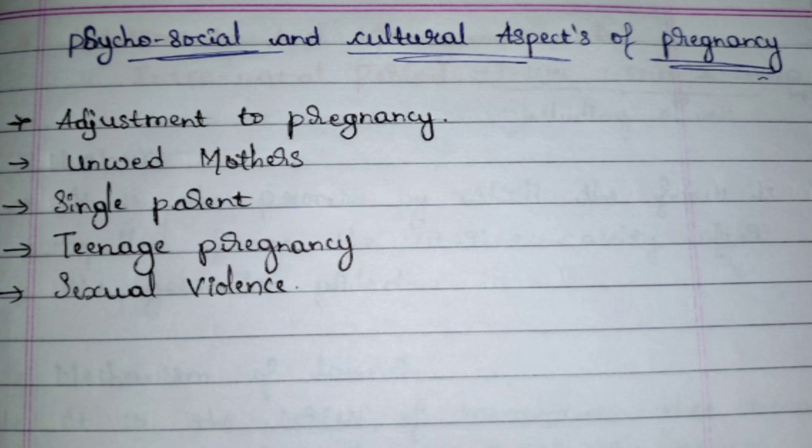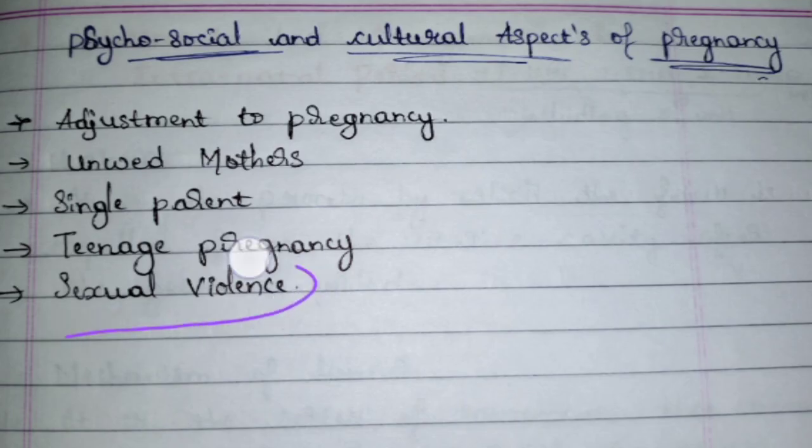Teenage pregnancy can be seen either in the cultural aspects or in the social aspects. Culture aspects in the sense, generally in a few cultures, girls around 13 years are married. A 13-year-old girl is herself a child, she needs to grow, she is not mature enough to become a mother, either mentally or physically. At that age, if she is getting married and getting pregnant, that's not correct. It will affect her physiological aspects, and it even affects her mental aspects. This is all because of social and cultural aspects.